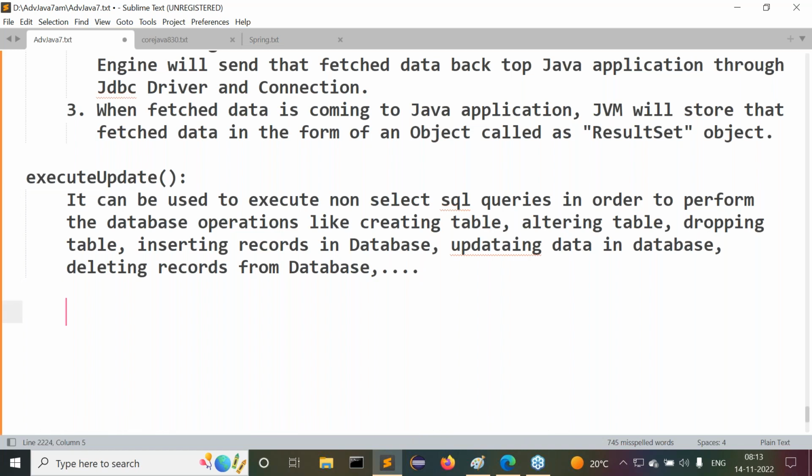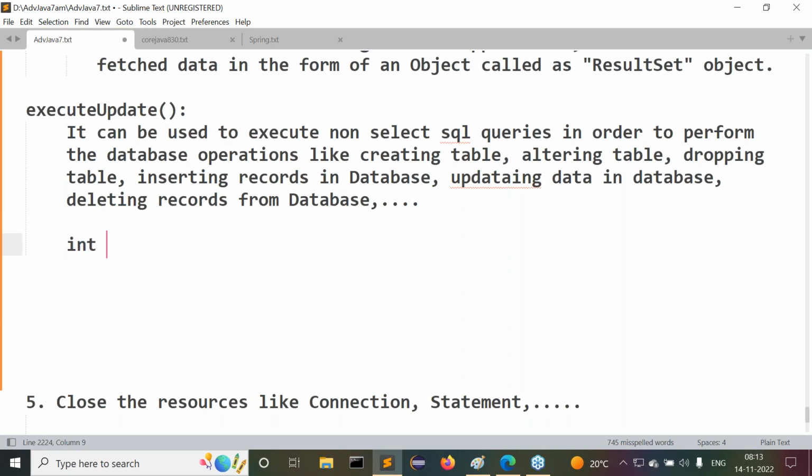Some example I have to discuss. Try to understand it now. int rowCount is equal to st.executeUpdate of, and I need to write one update SQL query. Anything, maybe create table or update or insert, whatever it may be. For example, I'm going to take an update SQL query.